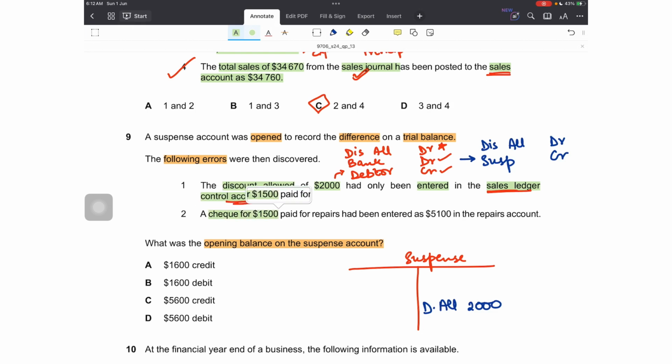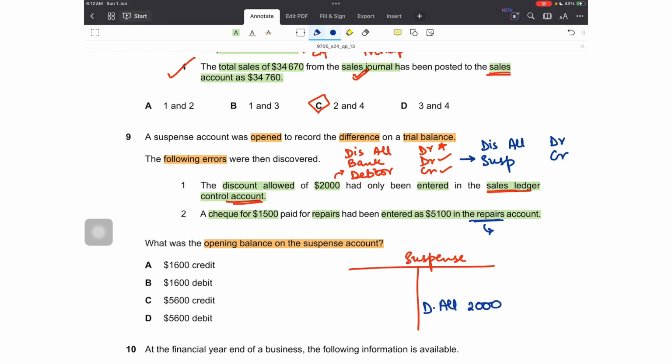The second adjustment is a check for 1500 paid for repairs. How should this have been recorded? Bank credit, repairs debit, but what happened is it had been entered as 5100 in the repairs account, in just one account. The error is in just one account, which is repairs. The question is silent about bank, so in the cash book this has been recorded correctly.